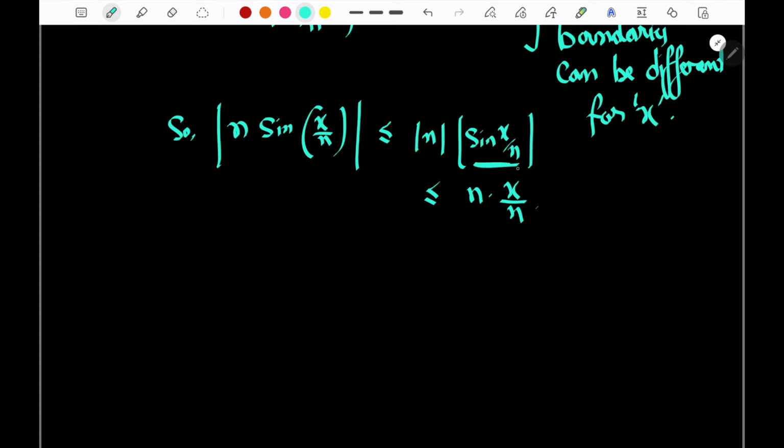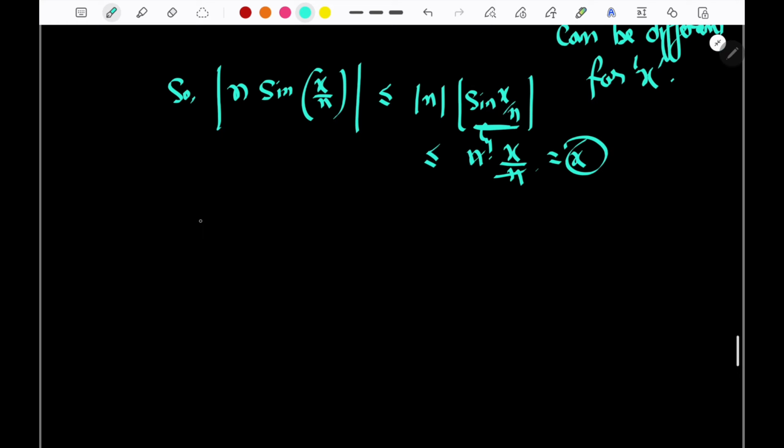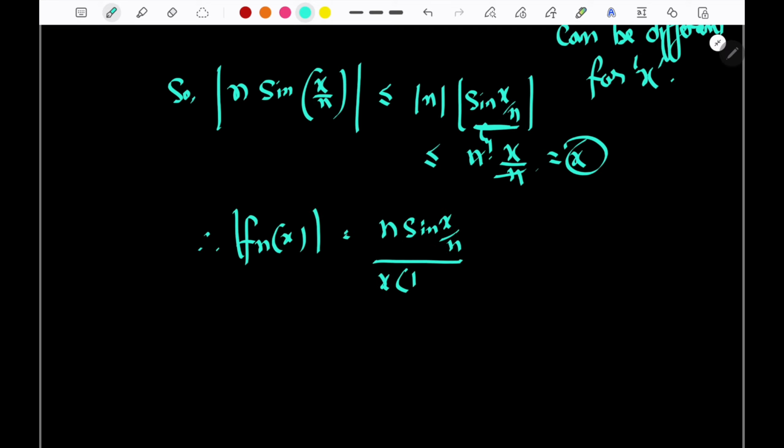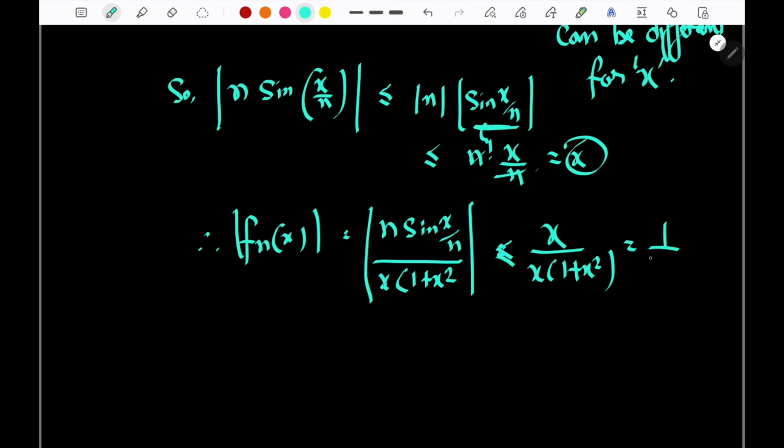Why? We are considering sin x by n approximately equal to x by n. So therefore mod of fn x is equal to mod of n sin x by n divided by x into 1 plus x square, which is less than or equal to x by x into 1 plus x square, and is equal to 1 by 1 plus x square for x greater than 0.